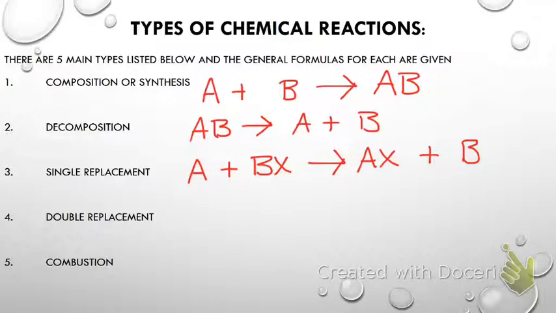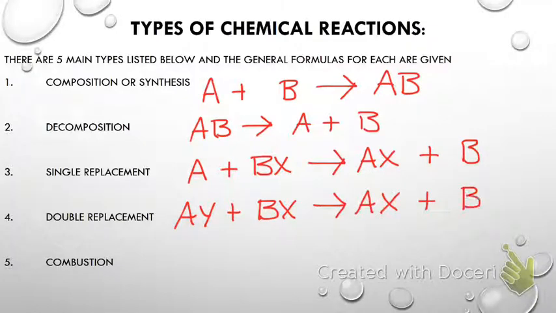Okay. Double replacement is like they're doing the do-si-do. Everybody's switching partners. So AY plus BX is going to yield AX plus BY. Generally, those are going to all be ionic aqueous compounds when we're doing that. So it's going to be a metal and a non-metal, and then the metals switch place with the non-metals in there.